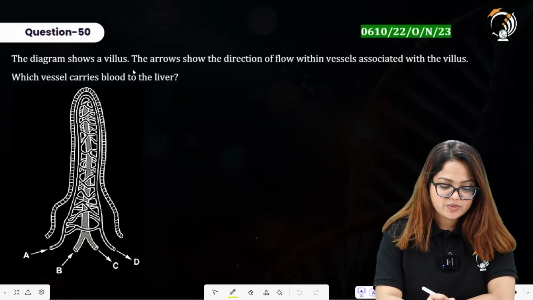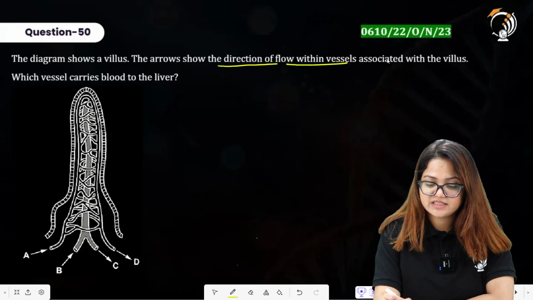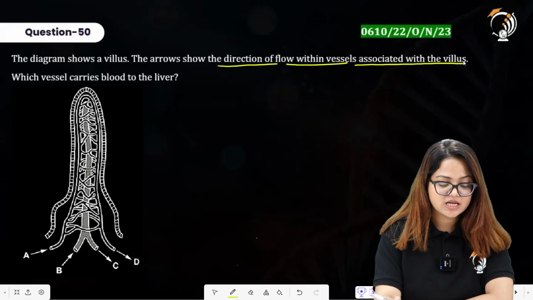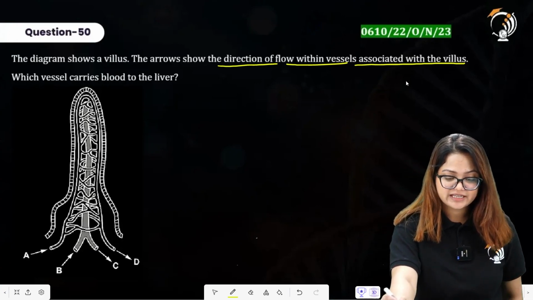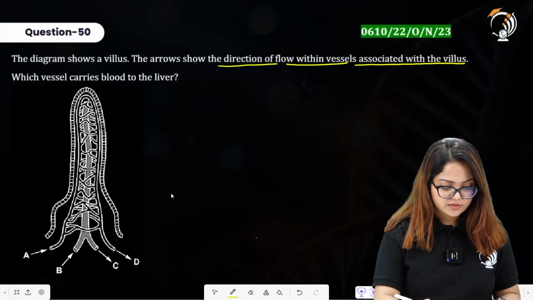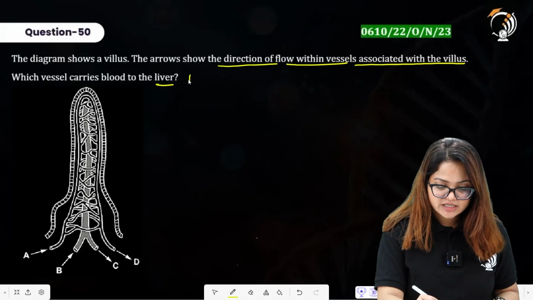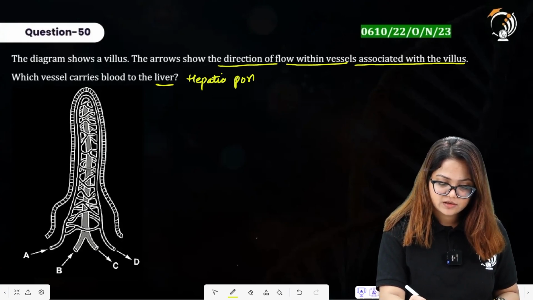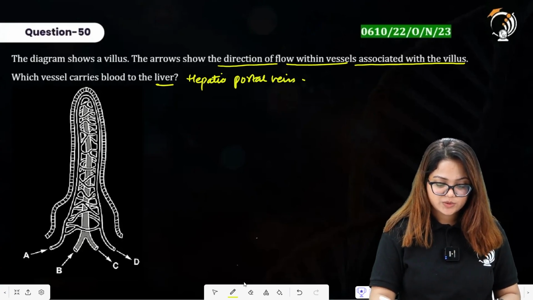The diagram shows a villus. The arrows show the direction of flow within these vessels associated with the villus. Which vessel carries blood to the liver? Now the blood vessel that carries blood to the liver has to be identified here. That particular blood vessel is the hepatic portal vein. But in the given diagram, you are provided with villi only.